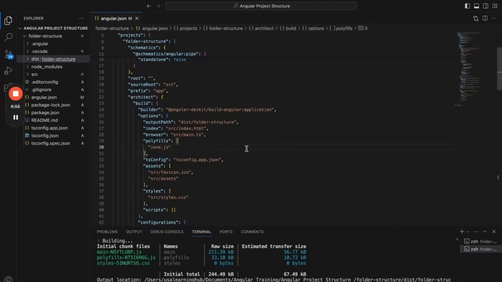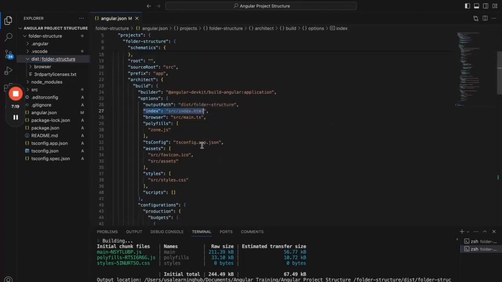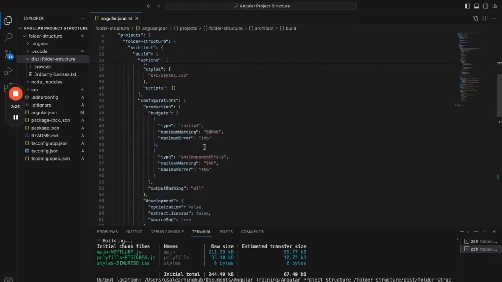When we build the application, what exactly is it doing? It goes to the dist folder. It just created the dist folder. Under the dist folder, you see the project name folder structure, and within this the index file and browser, like the main ts file, and whatever configuration is needed to build. So it just followed these total instructions from the build and created the dist folder locally.